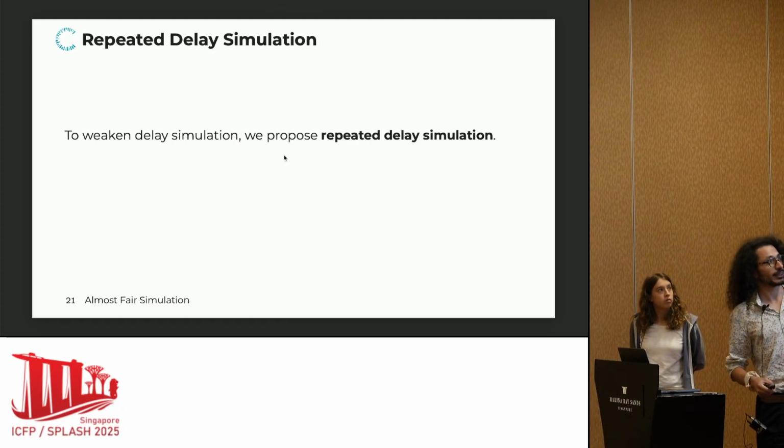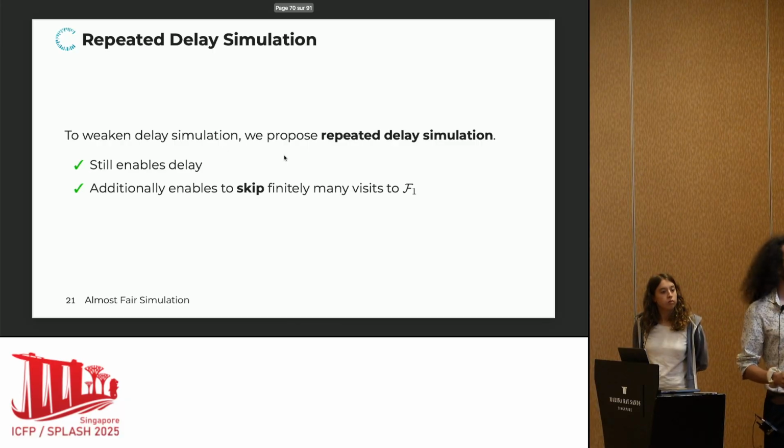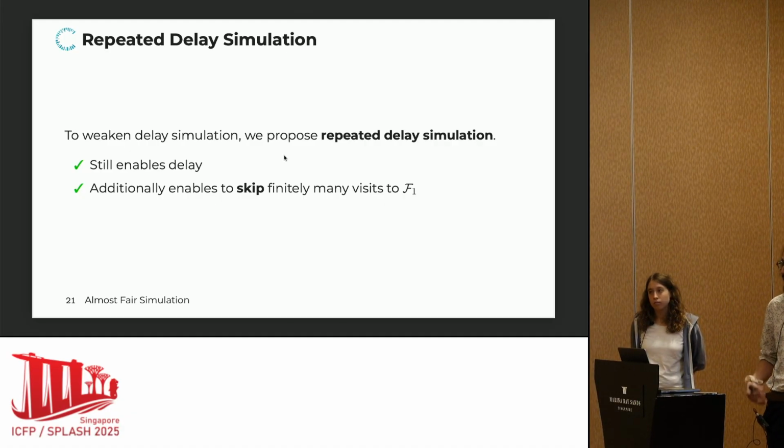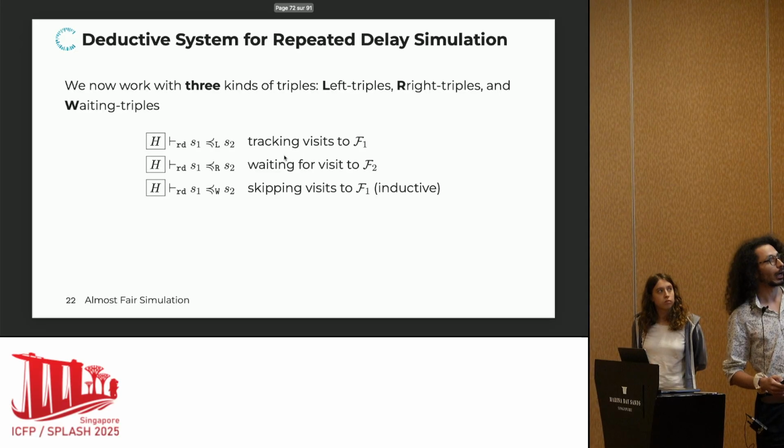So to weaken delay simulation, we propose a repeated delay simulation. And the idea is that we still enable delay, like in delay simulation, but we additionally enable skipping finitely many visits to F1. So we're going to generate fewer obligations to visit F2 states. So this is still sound for language inclusion.